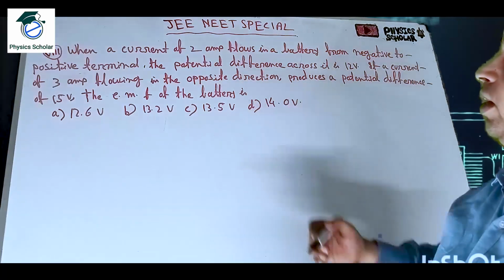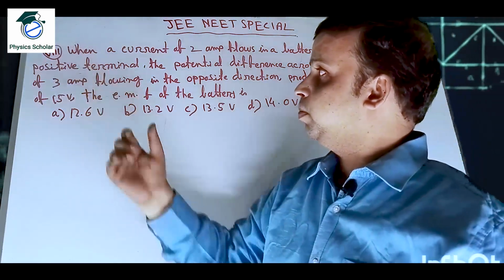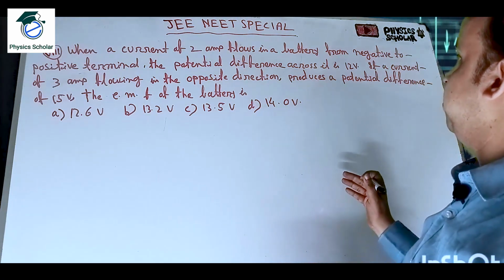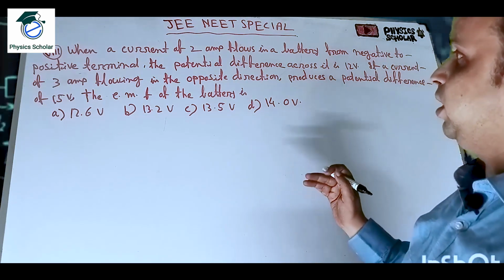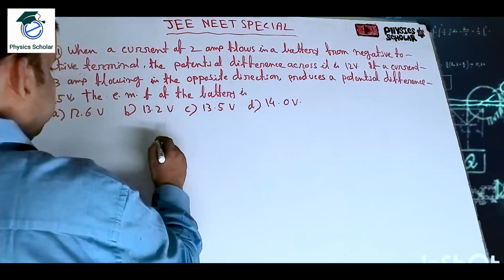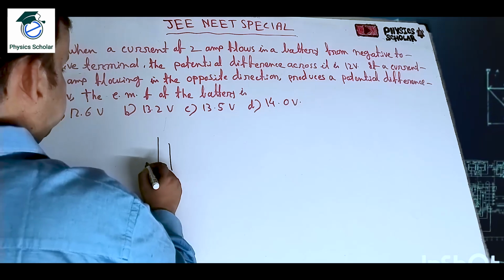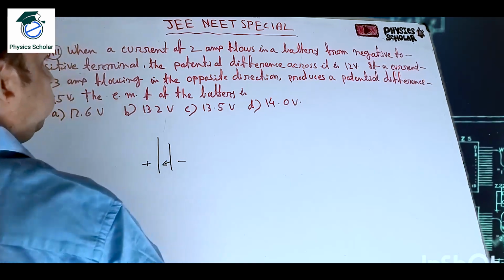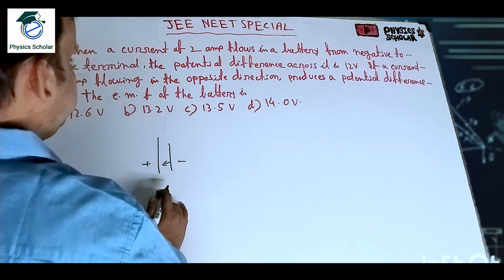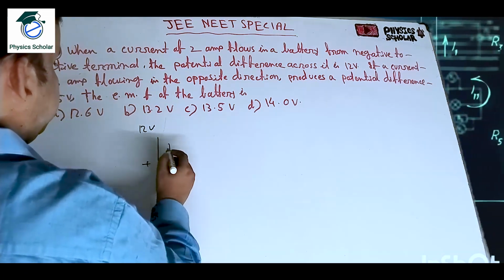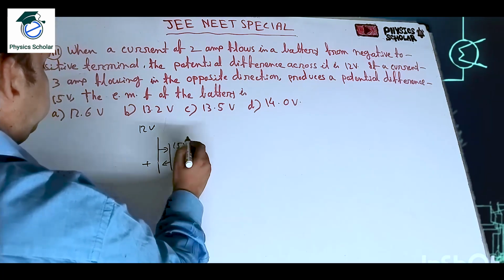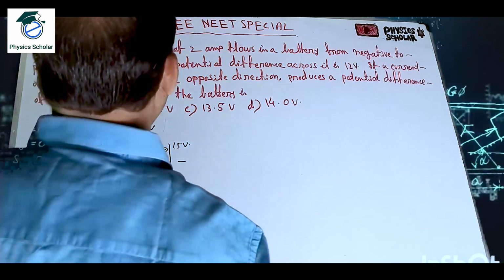Okay students, now let us come to problem number 8. When a current of 2 ampere flows in a battery from negative to positive terminal, the potential difference across it is 12 volt. So this is the battery, and when the current flows from negative to positive, the potential difference is 12 volt. But when it is opposite, from positive to negative, it is 15 volt. We have to find the EMF of the battery.